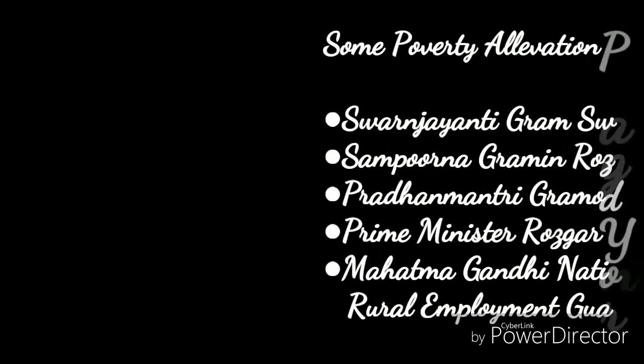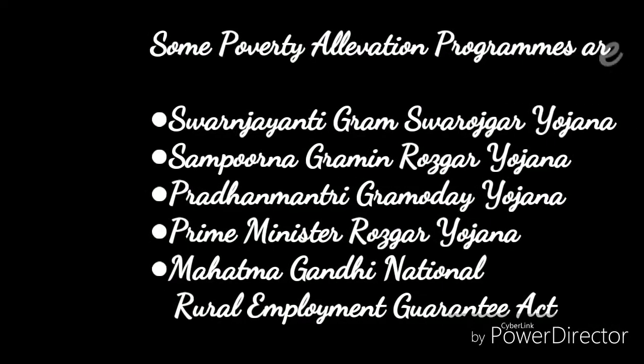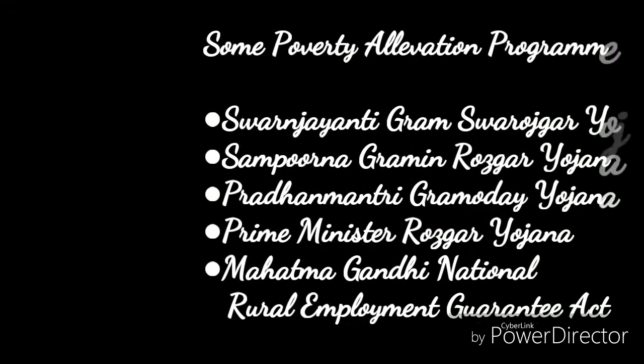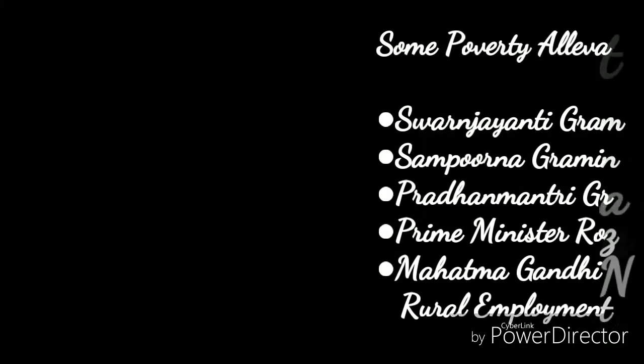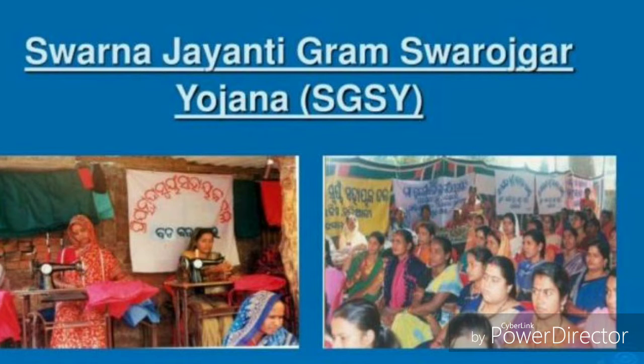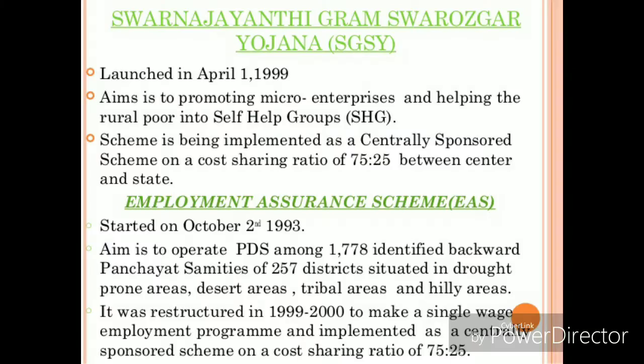Some poverty alleviation programs are Swarnajayanti Gram Swarozgar Yojana, Sampoorna Gramin Rozgar Yojana, Pradhan Mantri Gramodaya Yojana, Prime Minister Rozgar Yojana, Mahatma Gandhi National Rural Employment Guarantee Act, and there are various other programs as well. First, Swarnajayanti Gram Swarozgar Yojana, SGSY. Let us see what it is.